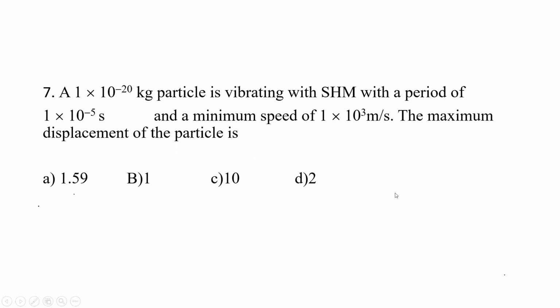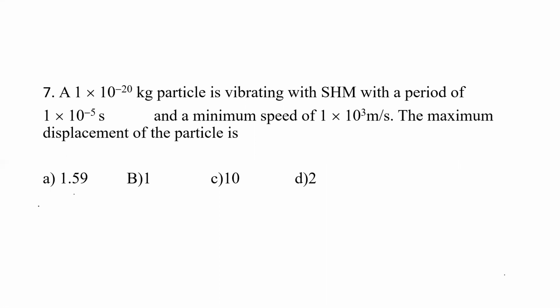Next question. A 1 into 10 raised to minus 20 kg particle is vibrating with simple harmonic motion with a period of 1 into 10 raised to minus 5 seconds and a maximum speed of 1 into 10 raised to 3 meter per second. The maximum displacement of the particle is, we need to calculate the maximum displacement for the particle.